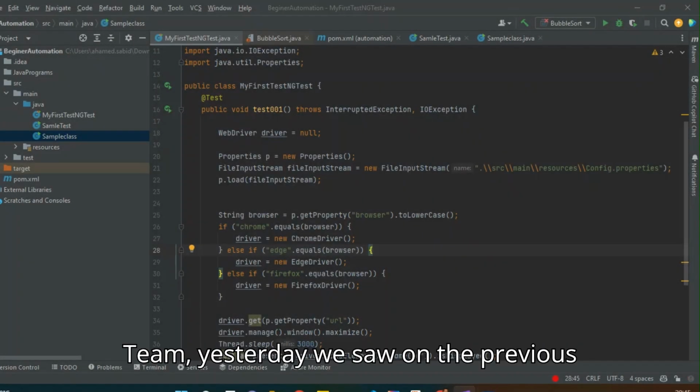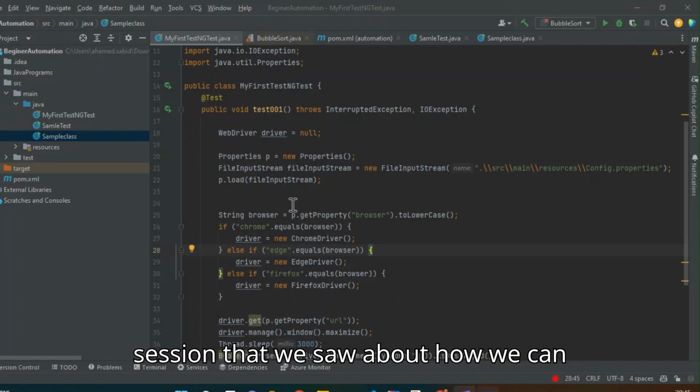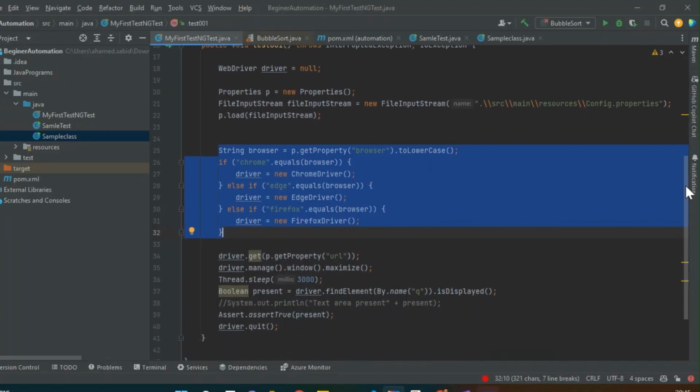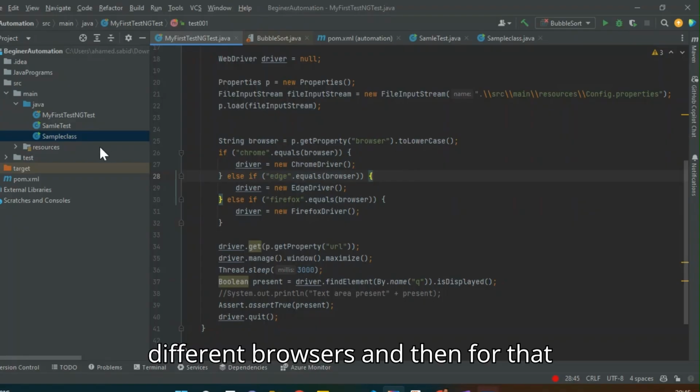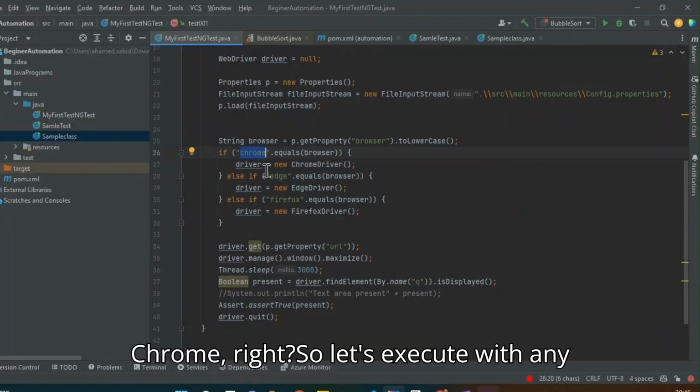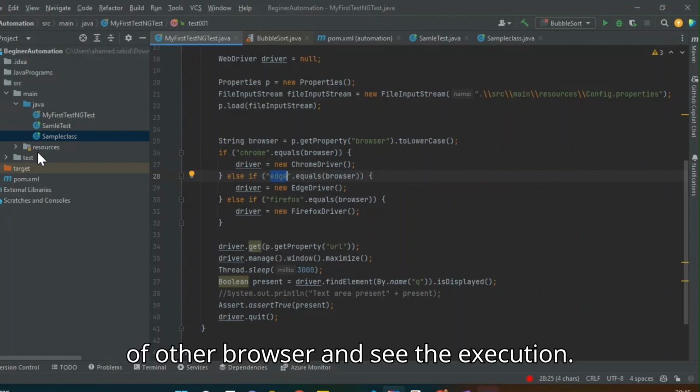Team, yesterday we saw in the previous session how we can implement cross-browser testing using different browsers. For that execution, I only executed with Chrome, right? So let's execute with another browser and see the execution.